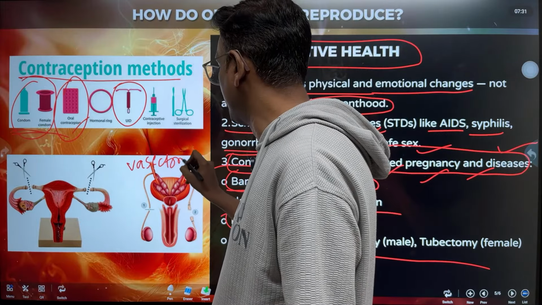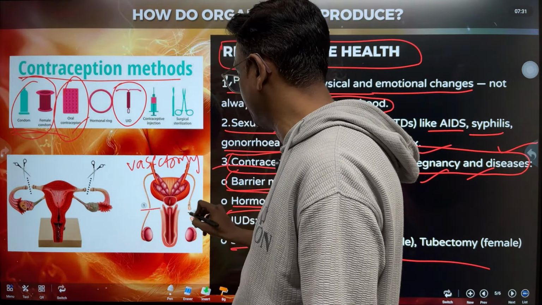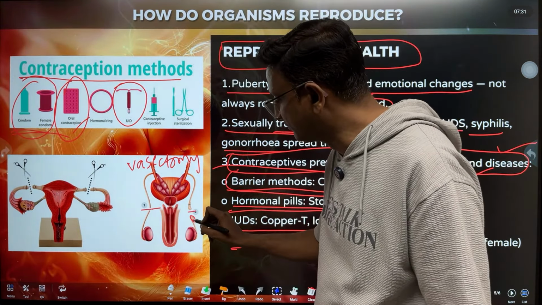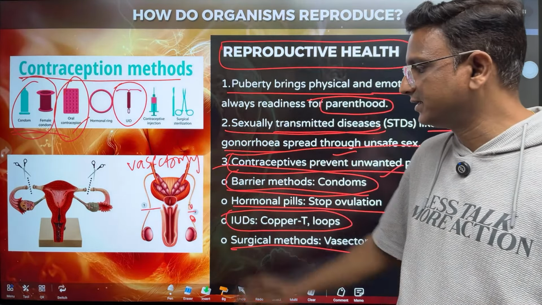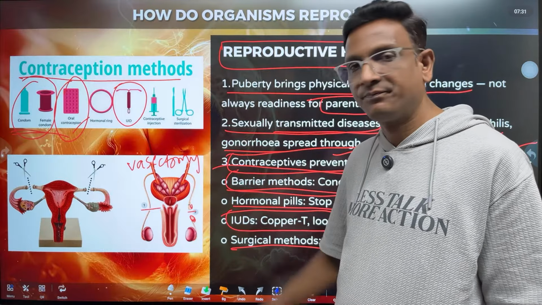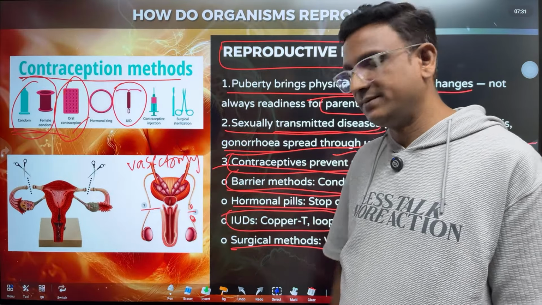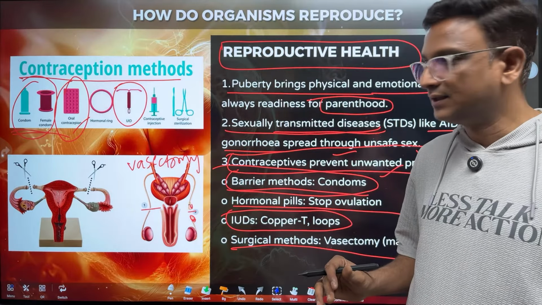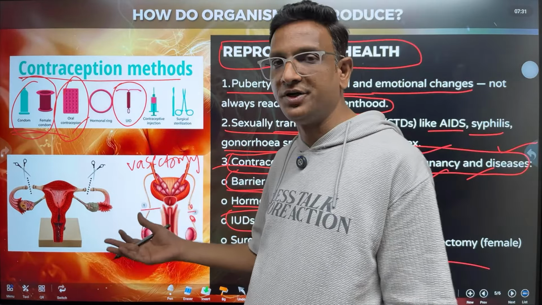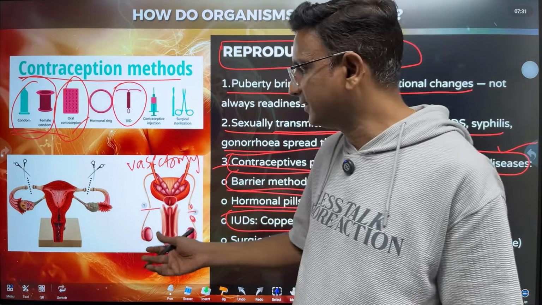Why is it called vasectomy? They cut the vas deferens and loop it like this. By that, the sperms cannot enter this tube. This is called vasectomy. So it is a surgical method of preventing pregnancy. If the female wants to get that operation done, they cut the fallopian tubules. It is called tubectomy.